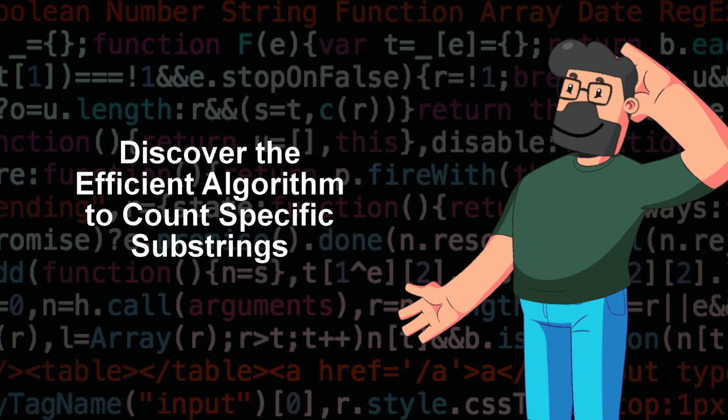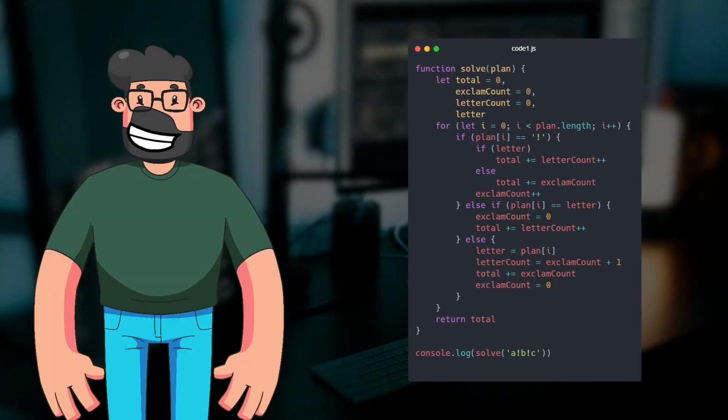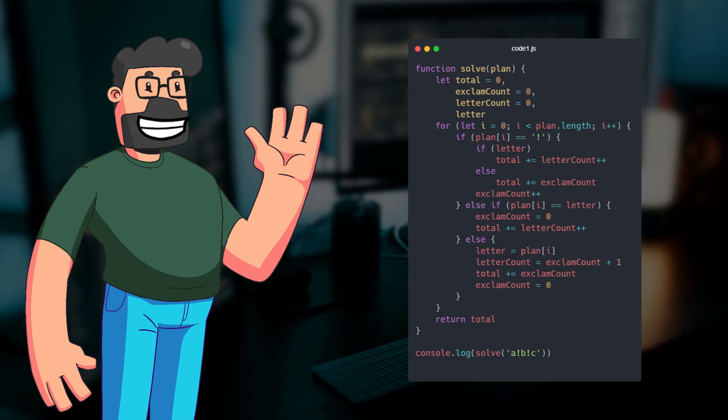Sounds like a challenging problem, right? Now, let's dive into the solution that can help Bob out of his boredom. The provided algorithm offers a clever approach to solving the problem in linear time complexity. By keeping track of the maximal exclamation in the single-letter spans, the code efficiently calculates the number of qualifying segments ending at each position in Bob's work plan.